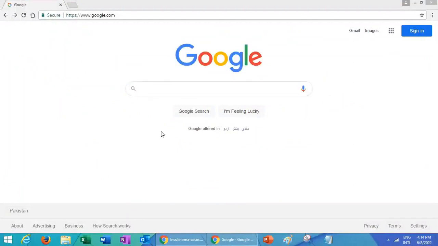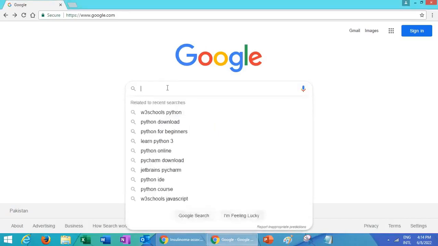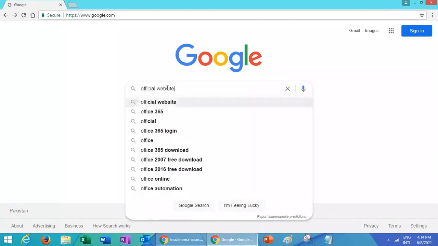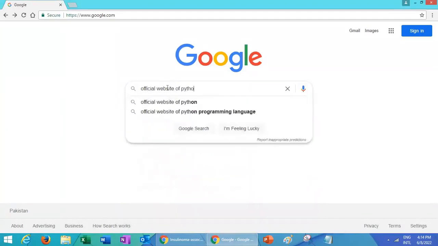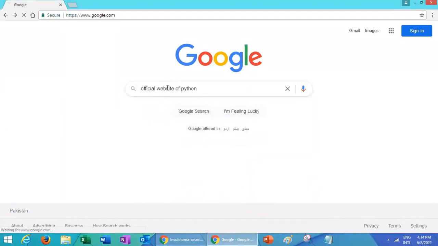For that purpose, open your favorite web browser. As you can see that I am using Google Chrome. In the search bar, type the query official website of Python, and press the enter key.